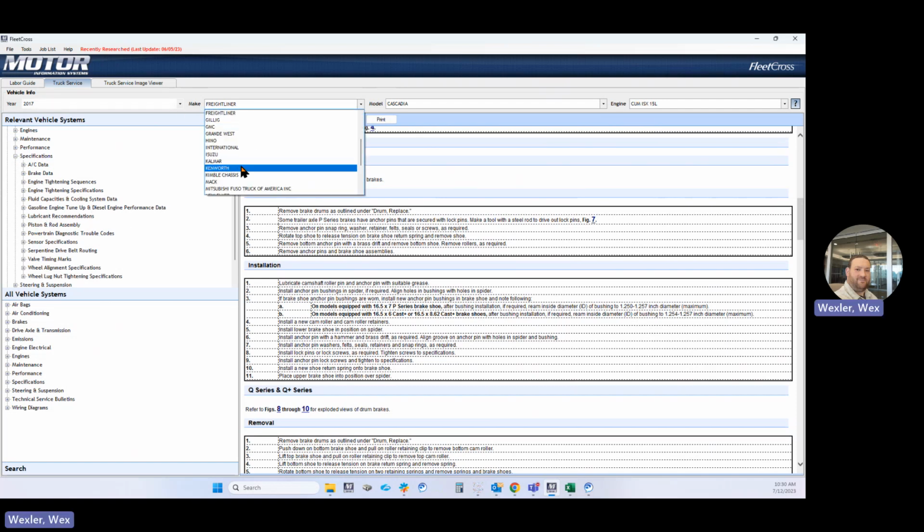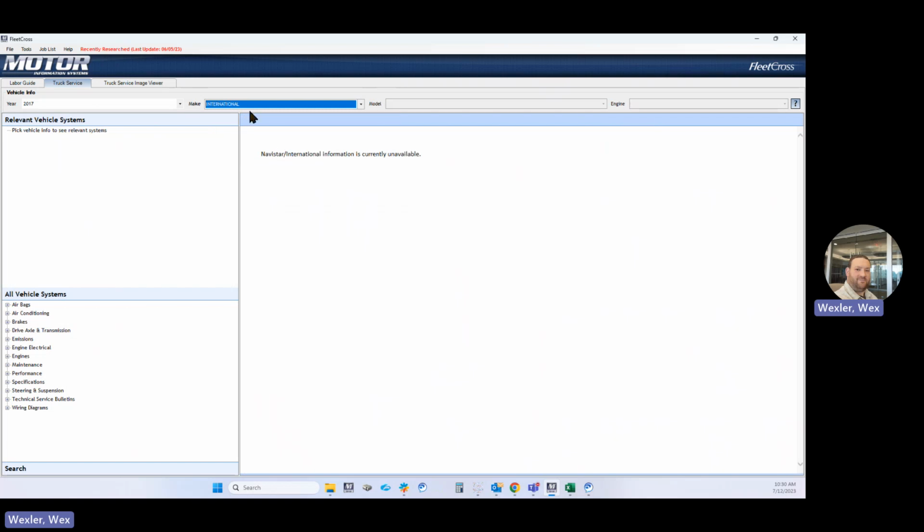And then just to show that we do not have the International in here, if you select International, information is not currently available. Very comprehensive, anything and everything you need to know to properly fix a truck. Anything that comes into the bay, you'll be able to repair.